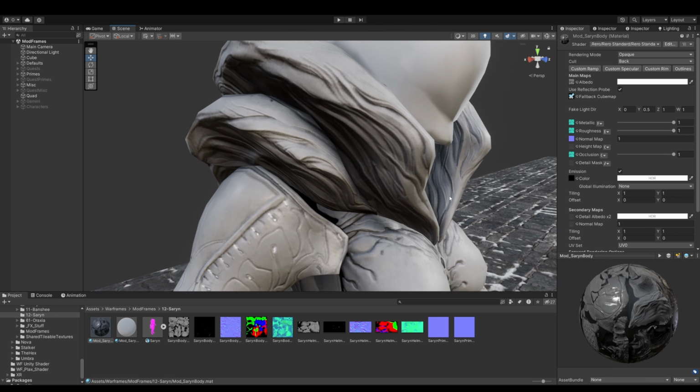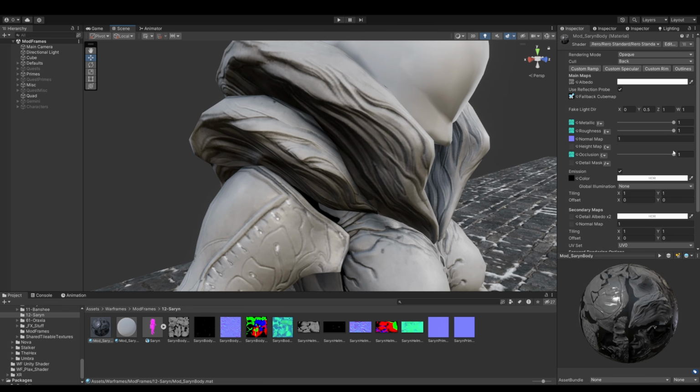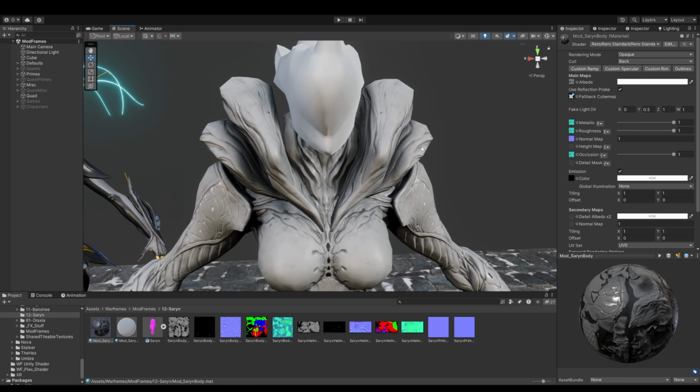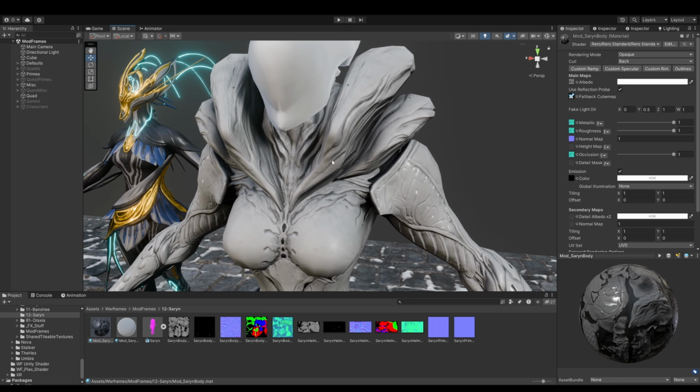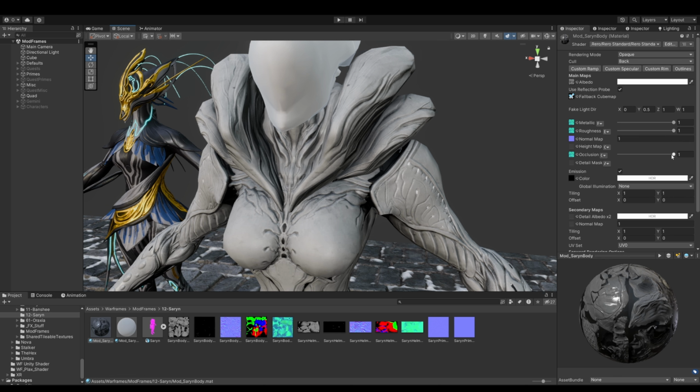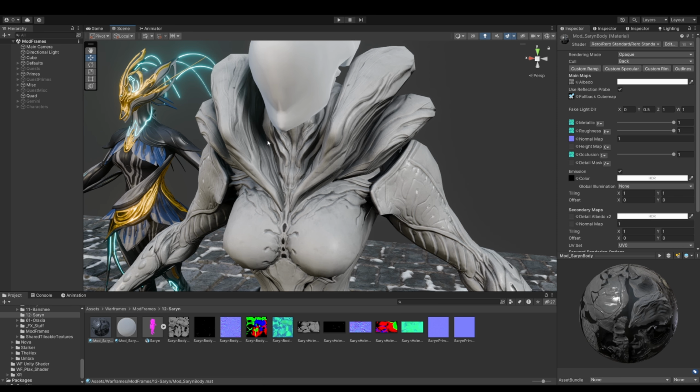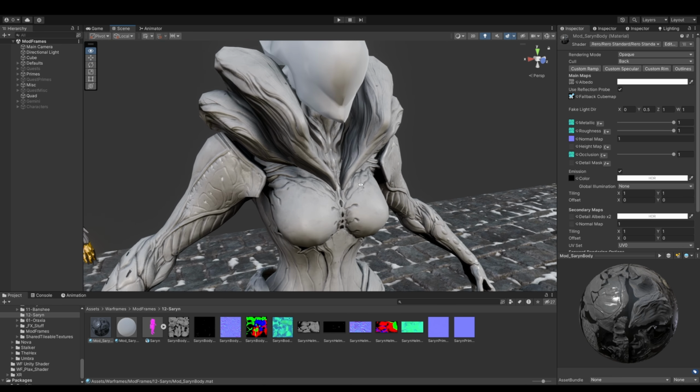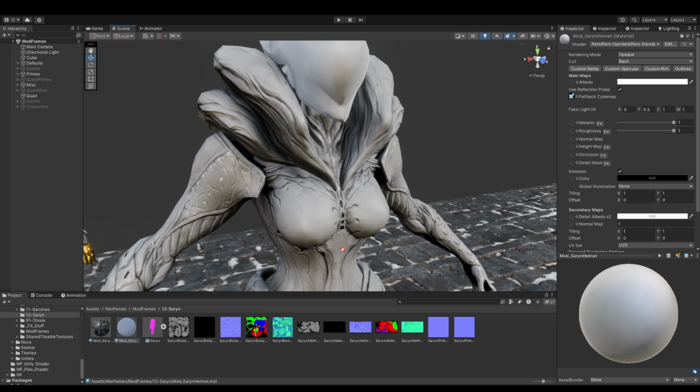The reason I add ambient occlusion is because look how much shadowing that adds. And with Rero in particular, if a real-time light is hitting where there is occlusion, it will remove the occlusion. So if I turn off my lighting right now, you can see the entire model has occlusion now. But if I turn lighting back on, in crevices like right here, the occlusion will disappear. So now we need to do the same thing for our helmet.